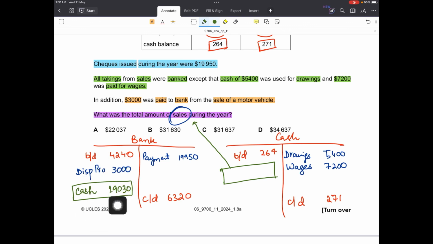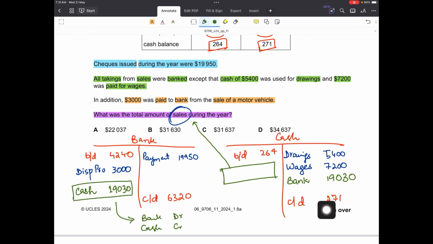This has to be done in order to find out the missing figure, and it should always be in a T account. So this means that the double entry for this would have been bank debit and cash credit. This is a type of contra entry. So from the cash account, I have to eliminate this value as this was transferred to the bank account. Now I can find out the actual value of my sales which I recorded in my cash account.